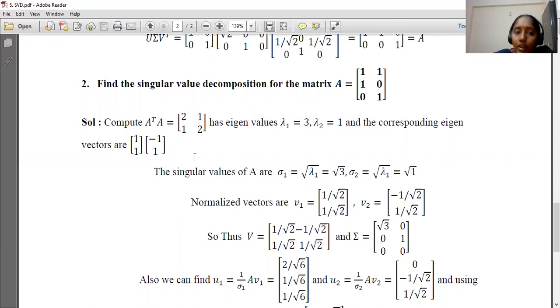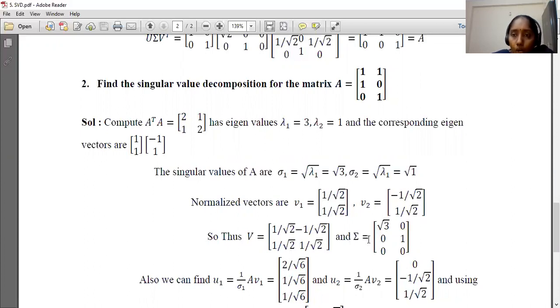So corresponding normalized eigenvectors are, observe here, the product of these vectors is 0, that means orthogonal. Find the normalized vectors, that means divide each vector by its length: 1 by root 2, 1 by root 2, and minus 1 by root 2, 1 by root 2. Here V is equal to V1 V2 as columns, and sigma.